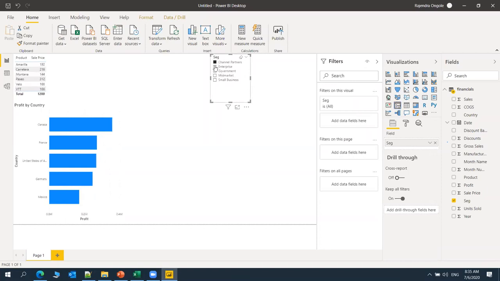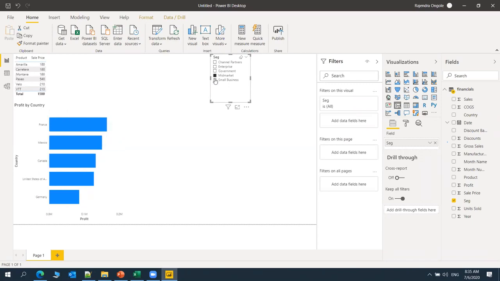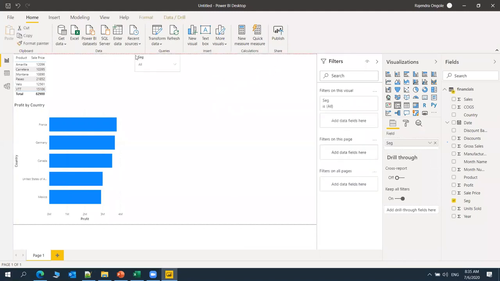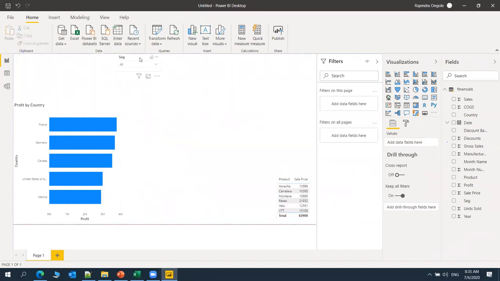The data will navigate each and every, it will interact with other visuals. So this is one of the best ways to see the visuals on top of it. So I will just make it a drop down list. The option is here. One of the down arrows is there, right? We can select it, drop down. Because I have selected a slicer, I make it a drop down option for better visibility. And just rearranging it.